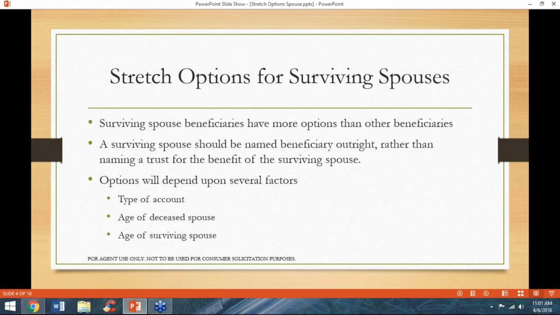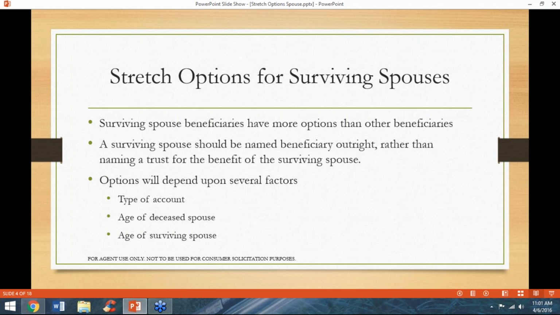In today's presentation, we will discuss surviving spouse beneficiaries and their stretch options. Surviving spouse beneficiaries generally have more options than other types of beneficiaries. In order to preserve the unique options that a surviving spouse beneficiary has, the surviving spouse needs to be named the beneficiary outright, rather than naming a trust that benefits the surviving spouse as a beneficiary.